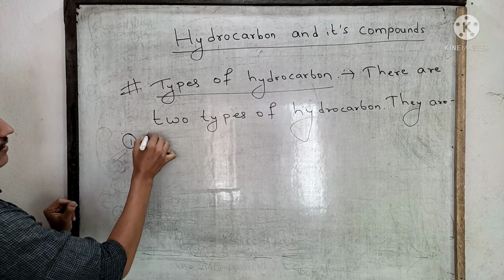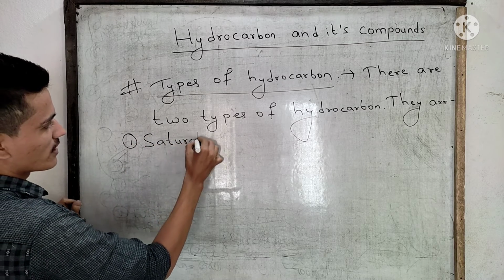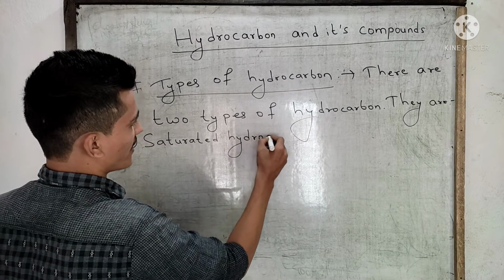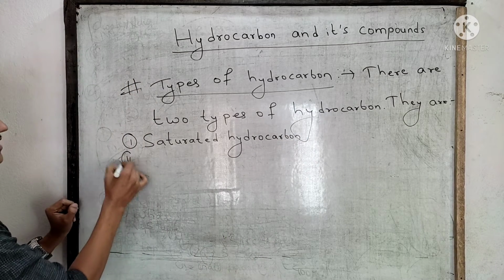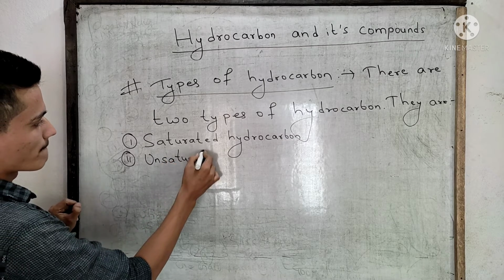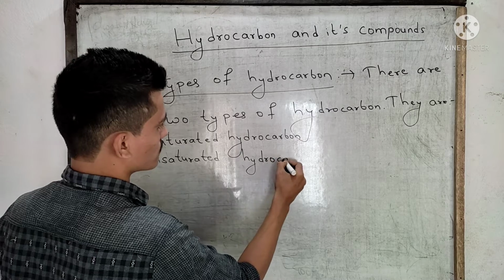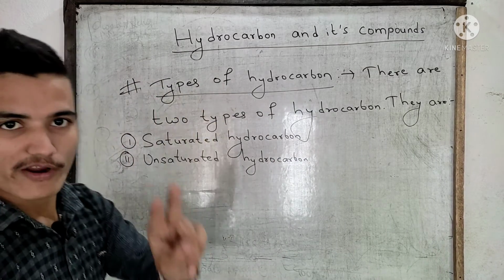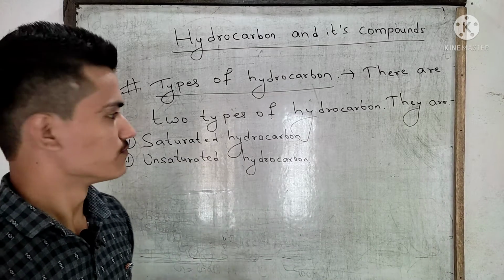At first, saturated hydrocarbon, and another is unsaturated hydrocarbon. Simple. There are two types of hydrocarbon. One is saturated, another is unsaturated.